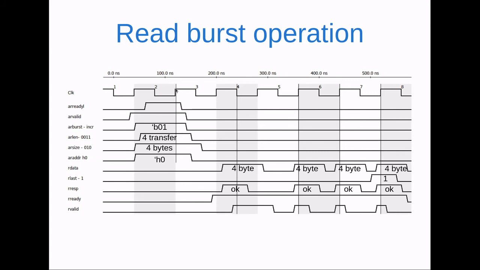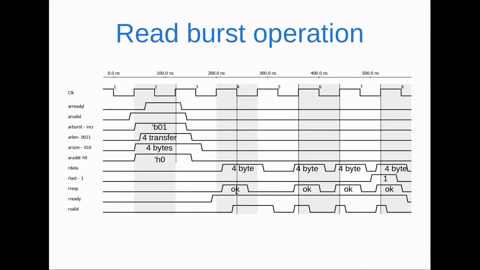Here the handshaking mechanism is complete on the edge, and it will accept this address and control information. After that, at this clock edge, the handshaking for RREADY and RVALID is also high. You can see this signal is high, and this signal also becomes high over here.